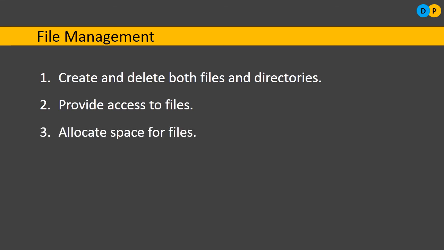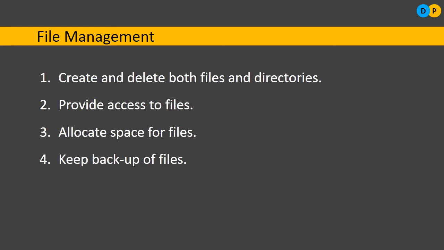Next one is allocating space for a file. Yes, there is a storage area within the computer, the hard disk. Yes, of course, but we want to store it at a particular place. We have to allocate space. How to allocate space? Whether we have to store the file in the C drive or D drive, in which particular drive, in which particular folder we want to store it, everything can be dictated with the help of the operating system.